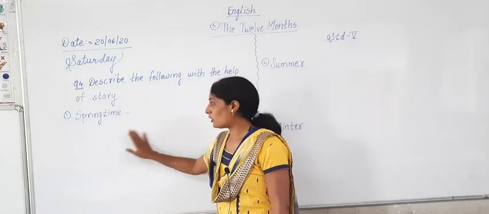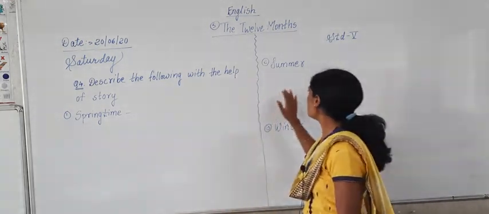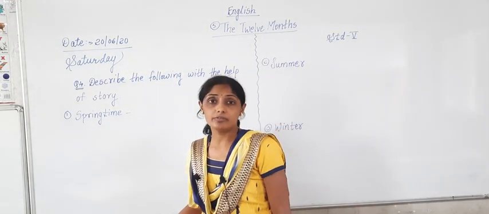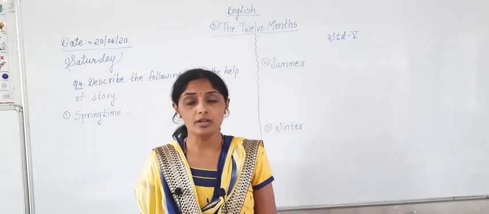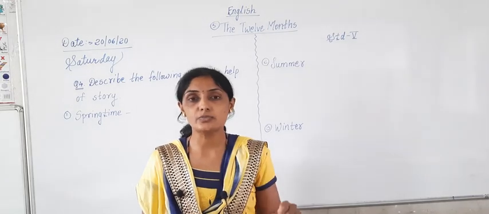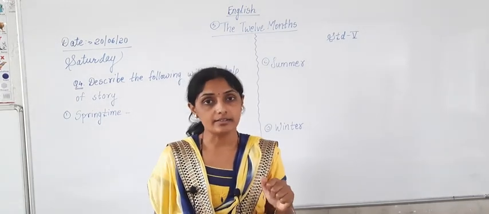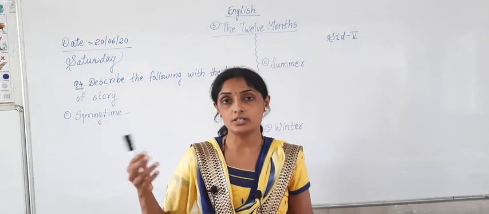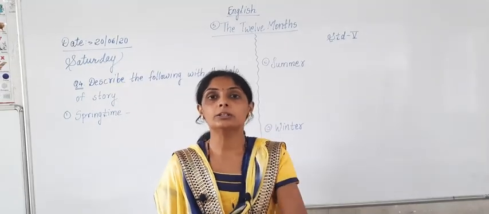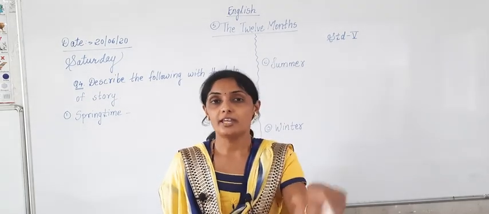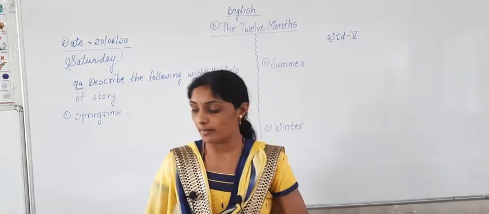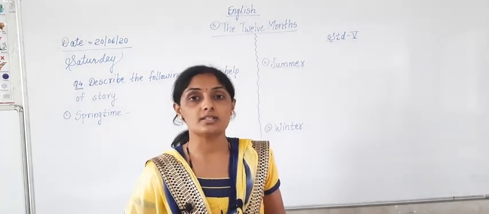You have to describe what? You have to describe springtime, you have to describe summer, you have to describe winter. All three seasons we have studied in the lesson, correct or not? Marukla went in the forest that time. Then there was a month, March month, September month. What did they do? They used to wave their club, correct or not?